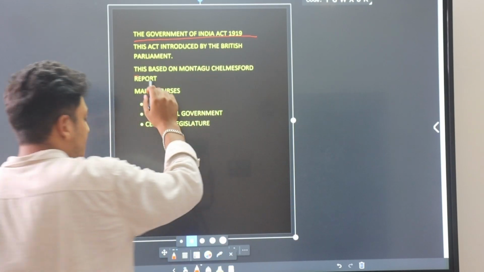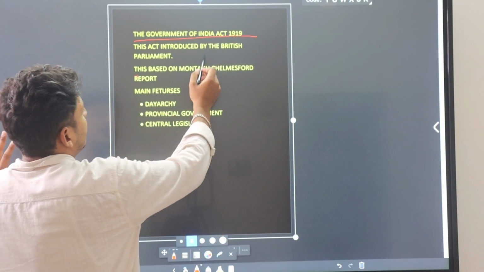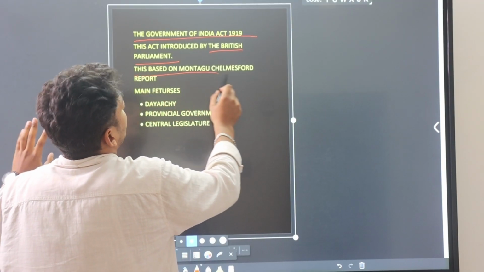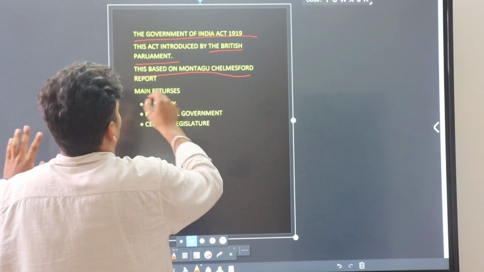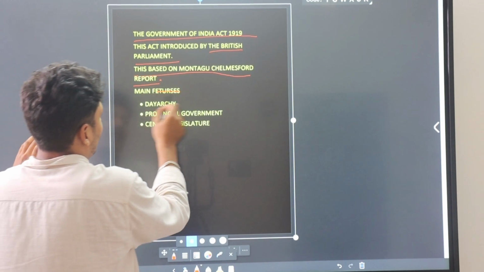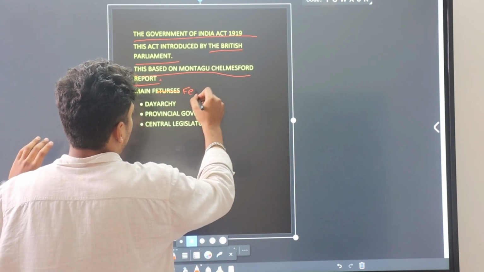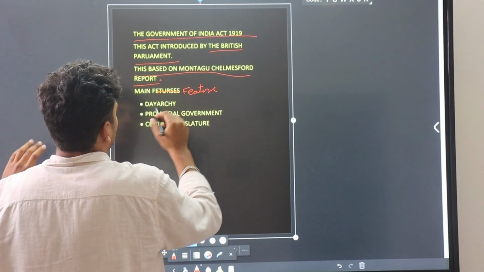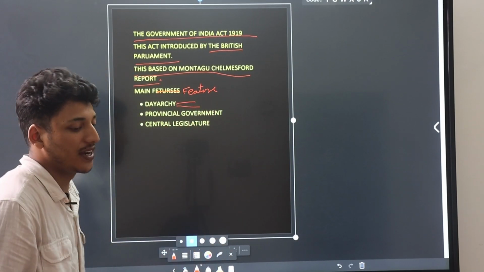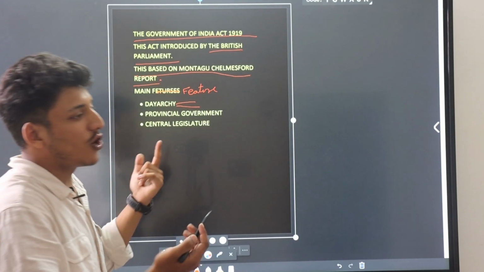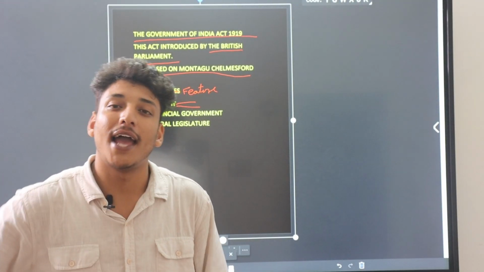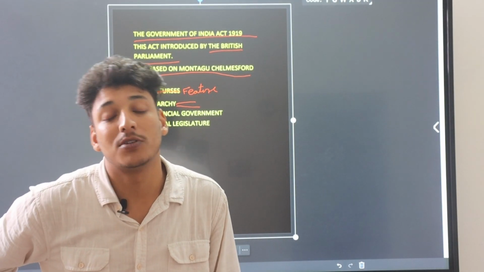This act was introduced by the British Parliament. It is based on the Montagu-Chelmsford report. The main feature of this act is diarchy. Diarchy means dual form of government. In this, the British government says there are two types of powers, one reserved and the second one transferred.